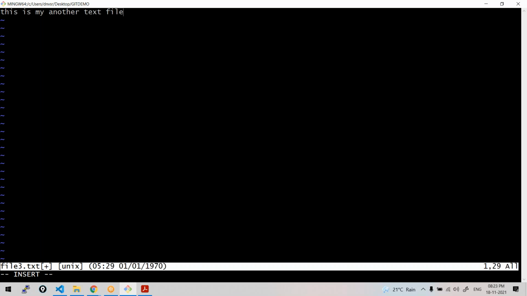Have you practiced this, working with the Vim editor? Yes, madam. Now we have to press escape, and then colon wq, colon wq, or wq exclamation, so it will save and close.